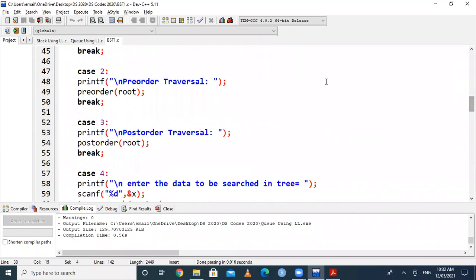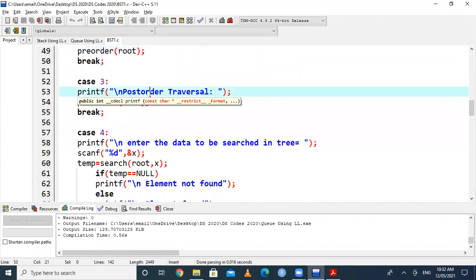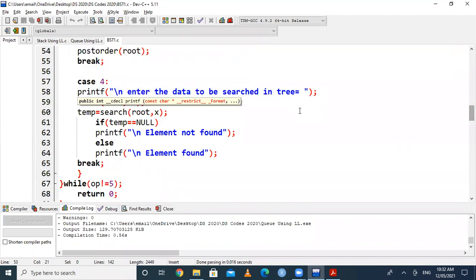Then we will go for case number 2. Here we want to call pre-order traversal. So pre-order traversal is called with the help of root as argument. In case number 3, we have to call post-order traversal. And in case number 4, we have to call the search function.